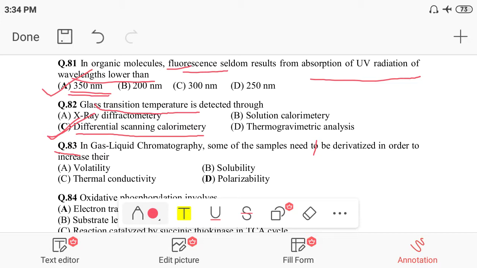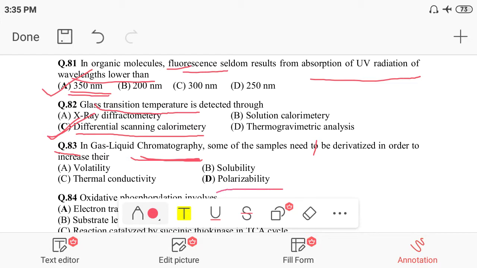In chromatography, separation depends on the affinity of the molecules towards the stationary phase. In gas liquid chromatography, liquid is the stationary phase and gas is the mobile phase. Any substance runs on the liquid stationary phase with gas as the mobile phase. The samples are derivatized in gas liquid chromatography only on the basis of their polarizability.